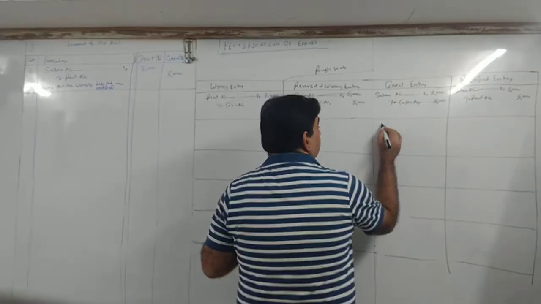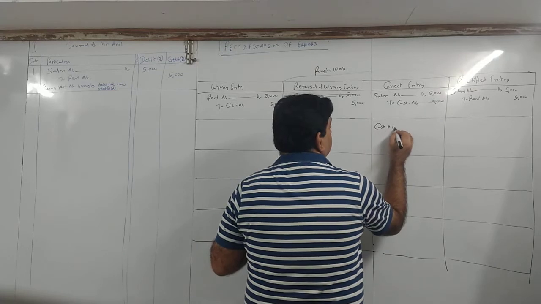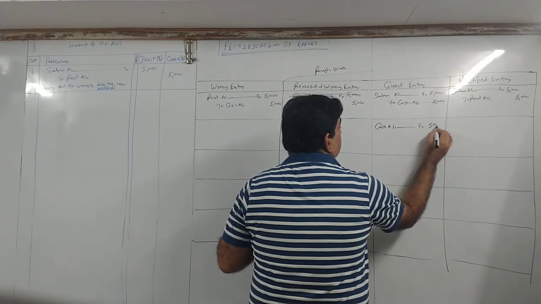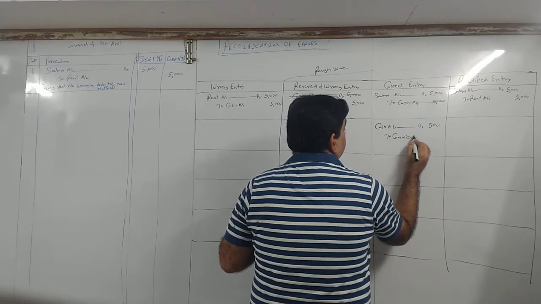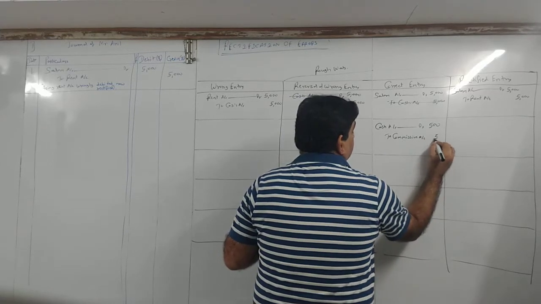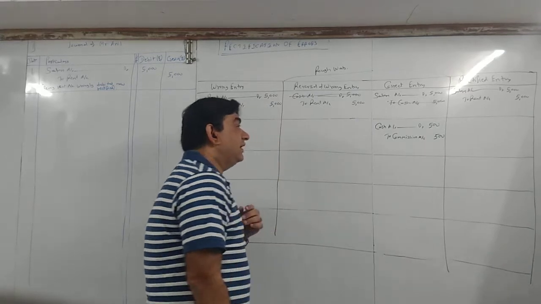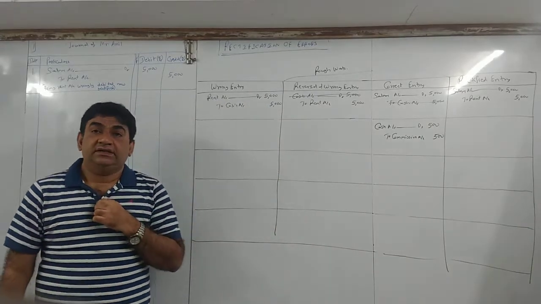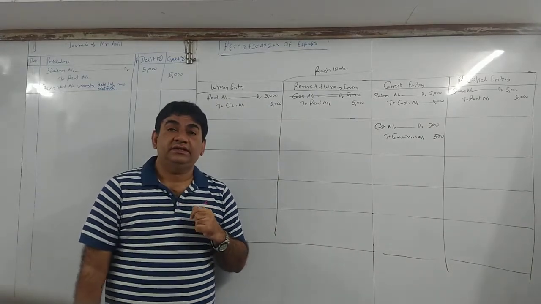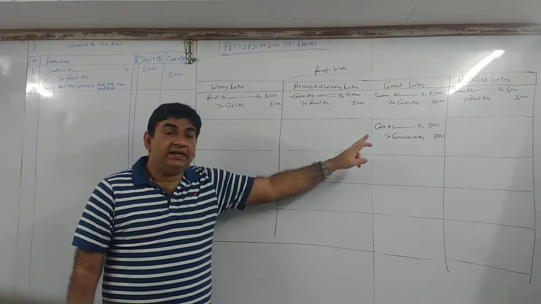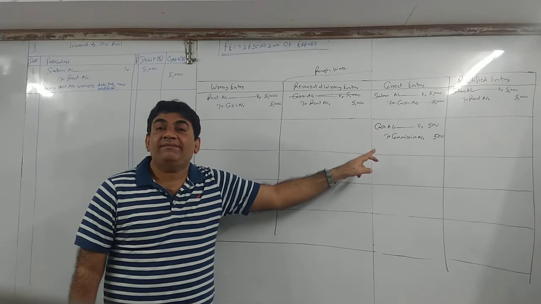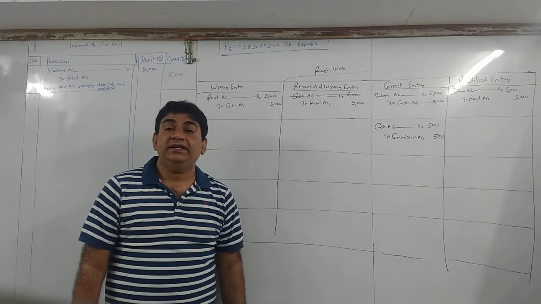So my correct entry will be cash account debit 500 to commission account 500. Get it? Getting it now? This is what should have been done. Now what has happened? क्या किया तुमने?